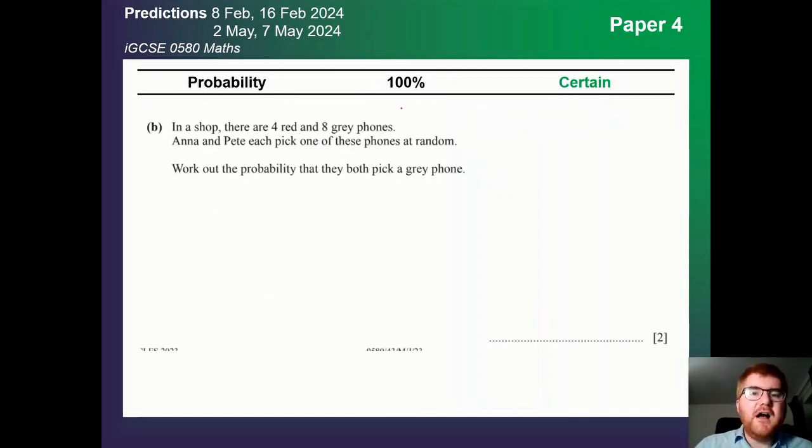Probability, again, is back at 100%, certain. Note that probability is well distributed across Paper 2 and Paper 4. So this is probably the most important topic because it's almost guaranteed to appear on both papers.